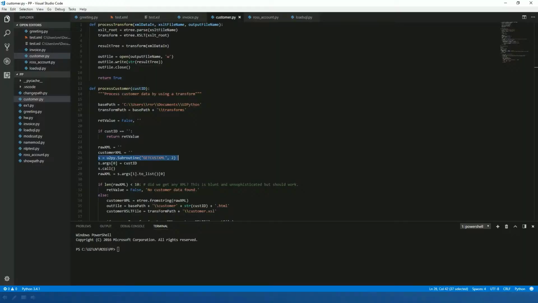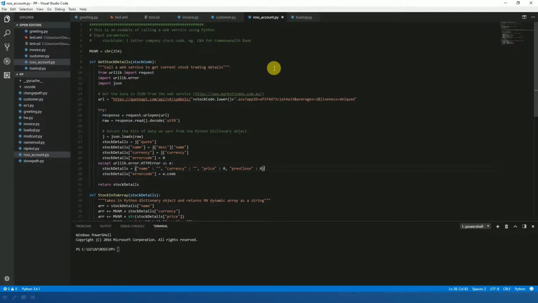I'll bring up my text editor here. I've got to look in the ROS account, and in the ROS account there are two functions. I've got the get stock details function and the stock info array function. Now the major one of these is the get stock details function. That's the one that calls the URL, calls the web service, and here's the URL here. When the web service returns, it returns the data into this raw variable. That's then turned from JSON into a dictionary item. That's what json.loads does. It takes the raw JSON data and turns it into a dictionary item.